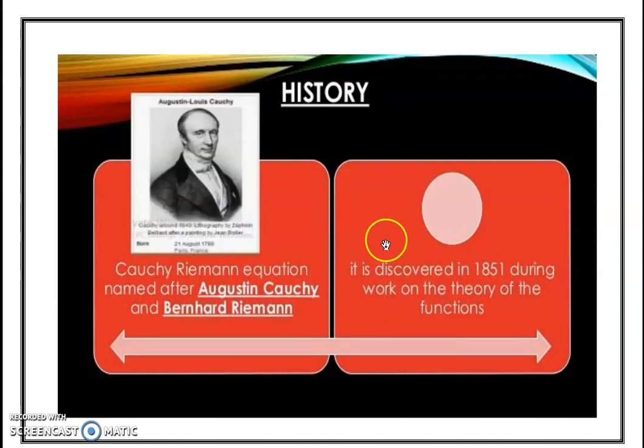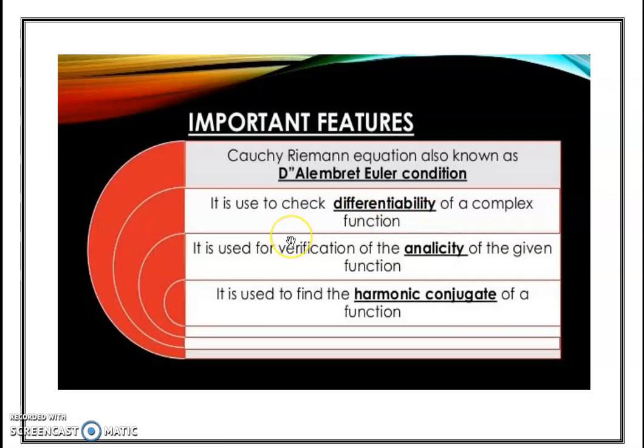Now we see the Cauchy-Riemann equation. The Cauchy-Riemann equation is named after Augustin Cauchy and Bernhard Riemann. It was discovered in 1851 in the theory of functions. The important features of the Cauchy-Riemann equation are that it is used to check the differentiability of the complex function, to verify the analyticity of the given function, and to find the harmonic conjugate of the function.